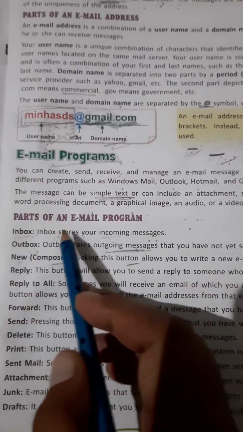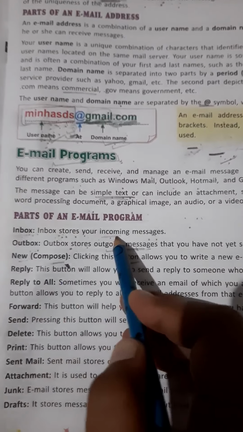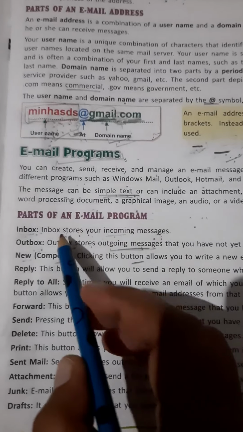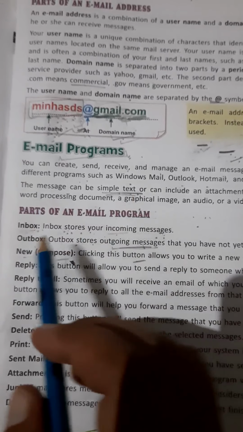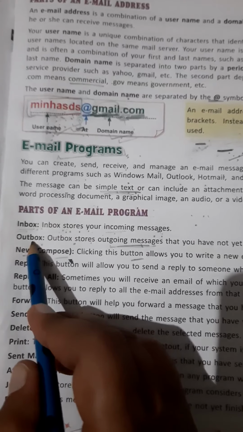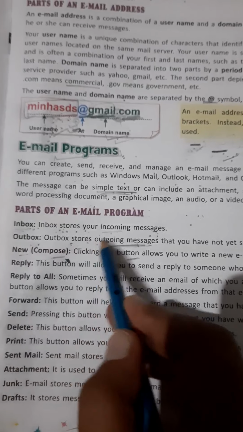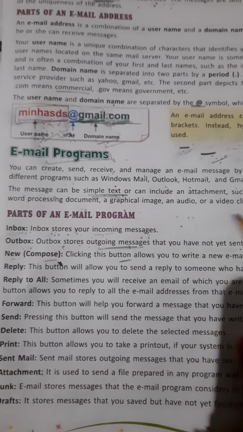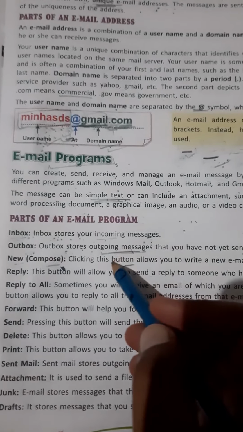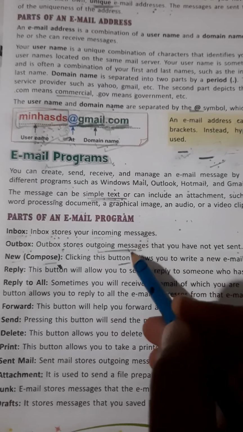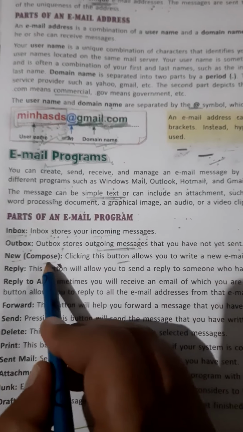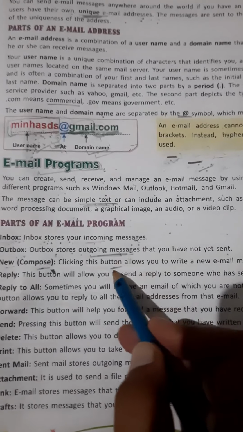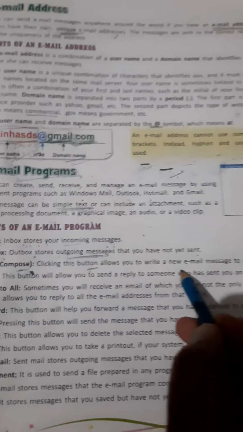Next topic is parts of an email program. First is inbox. Inbox stores incoming messages. It means inbox stores received email messages. Next is outbox. Outbox stores outgoing messages that you have not yet sent. So outbox temporarily store outgoing email messages. Next is a new or compose button. So this button allows user to write a new email message to someone.